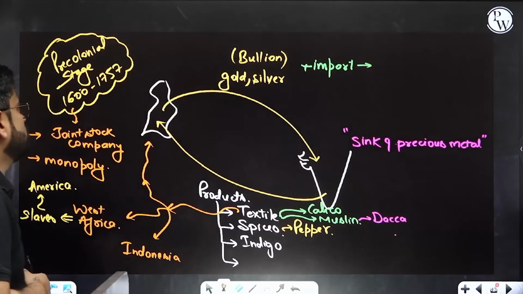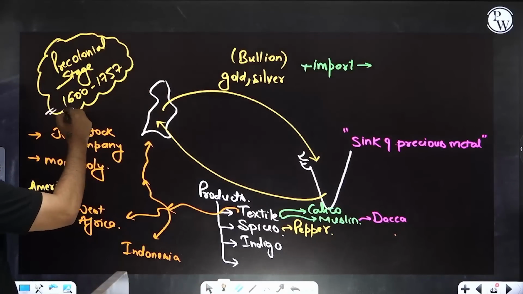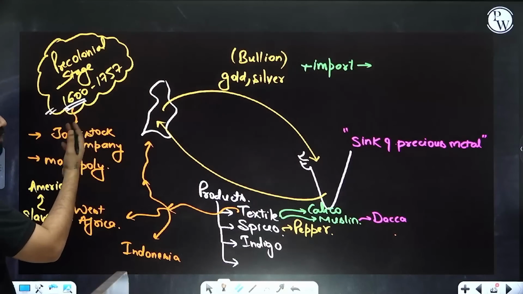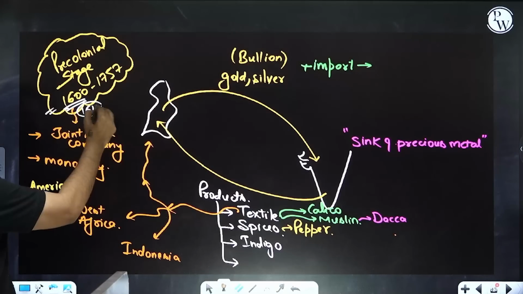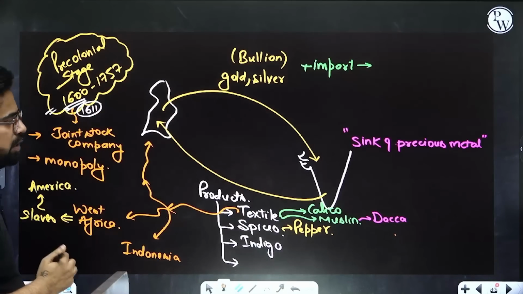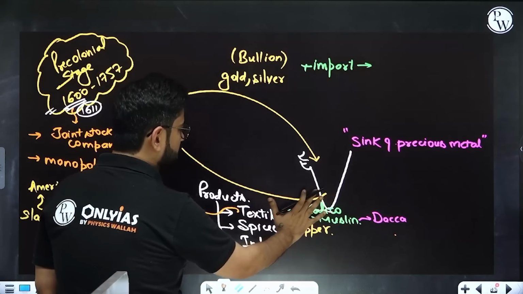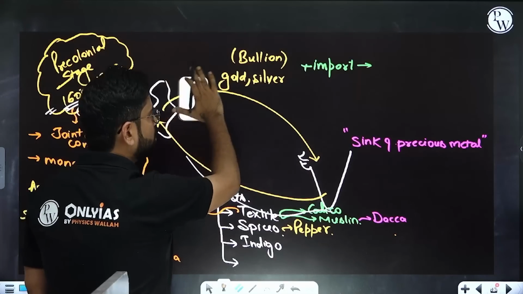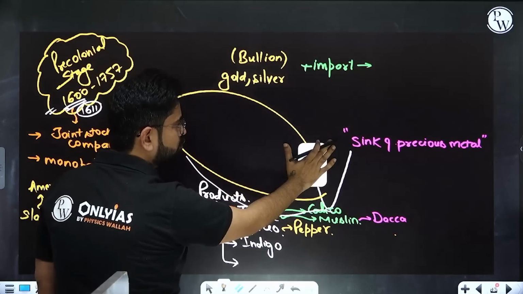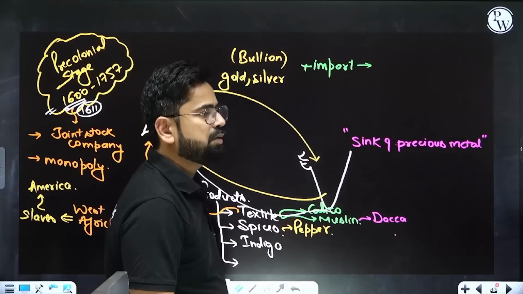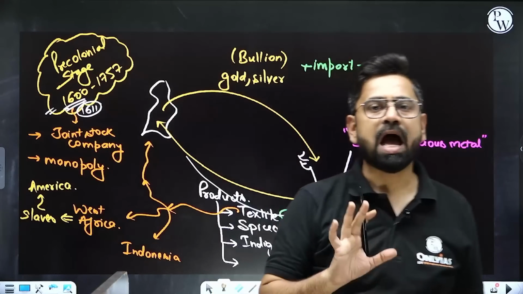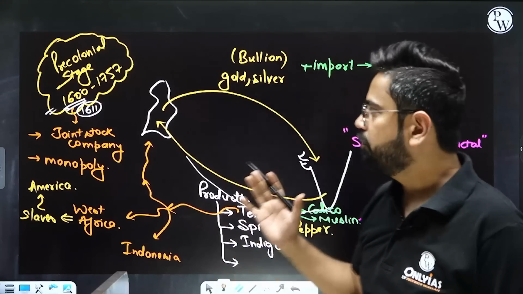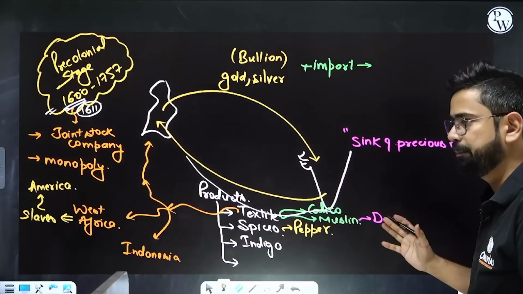So before 1757, in 1600, or let's say 1611, they started trading with India. They were taking a lot of products from us to Britain, and in return we were getting a lot of gold, silver, etc. So it was very, very profitable for us. We were happy with this trade initially. For the first 150 years, we were very, very happy.